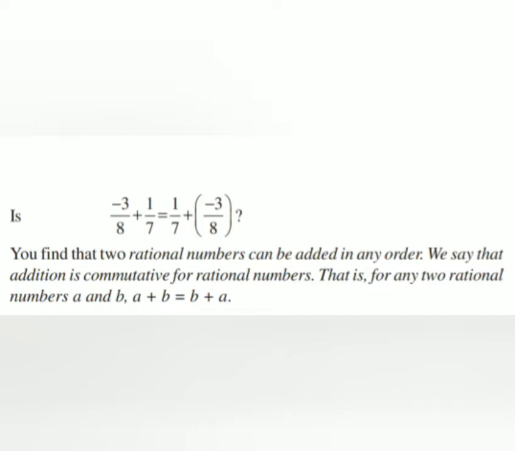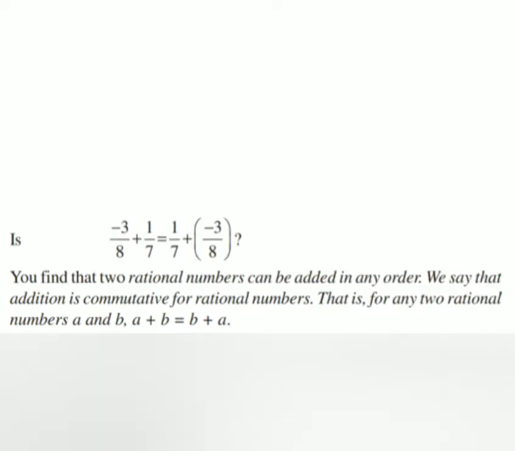I repeat the point. You will find that two rational numbers, say A and B, will give the result C, which is again a rational number. So A plus B will be equal to B plus A. Hence we state that rational numbers for addition are commutative.